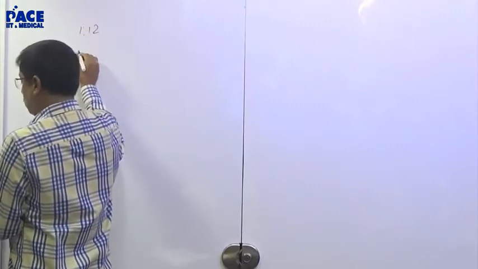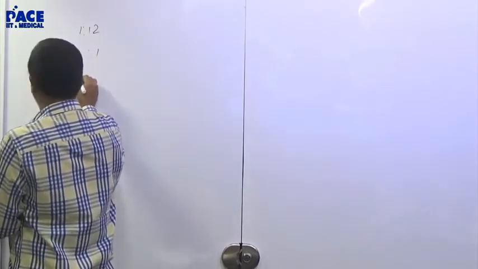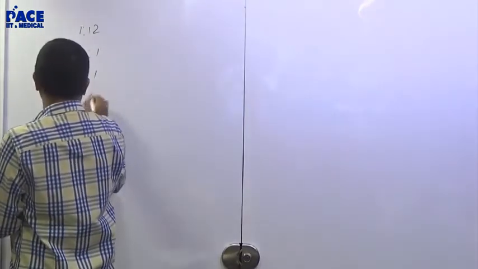Interesting one. Options given: 1 is to 12, 6 is to 1, 12 is to 1, 1 is to 6.